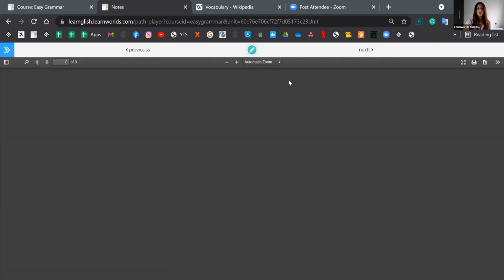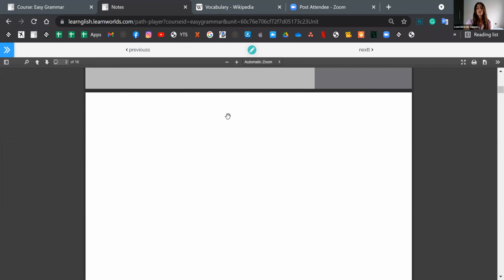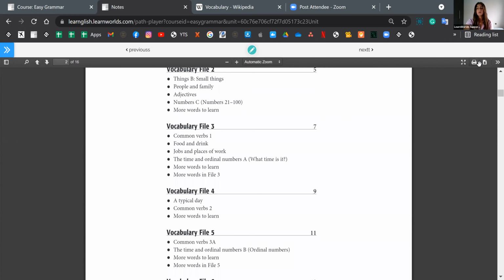Then we have the PDF file. This is how the PDF player looks like. You can jump into any page from here, or even by scrolling on the page. You can zoom in and out. You can full screen it, print it, or even download it. This can be also disabled if you don't wish to have them.